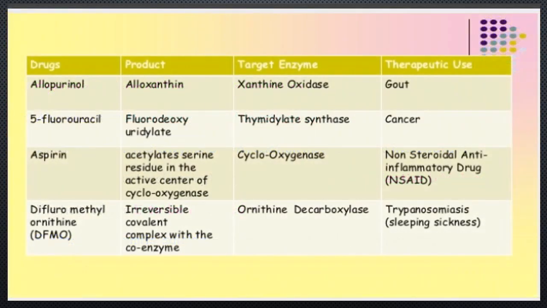Some drugs with their targeted enzymes: allopurinol gives the alloxanthine product in the presence of the xanthine oxidase enzyme, and it is used in the treatment of gout. Next, 5-fluorouracil gives the fluorodeoxyuridylate product in the presence of the thymidylate synthase enzyme, and it is used in the treatment of cancer. Next, aspirin forms an acetylated serine residue in the active center of the cyclooxygenase enzyme, and it is used as a non-steroidal anti-inflammatory drug, also known as NSAID.